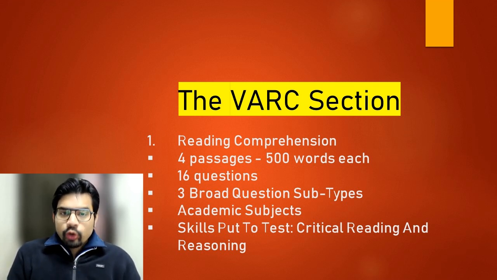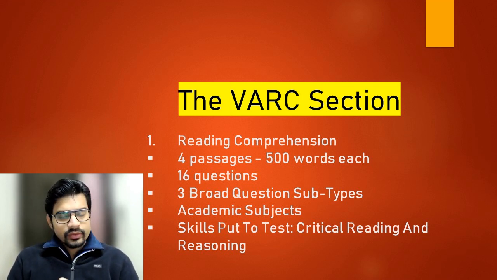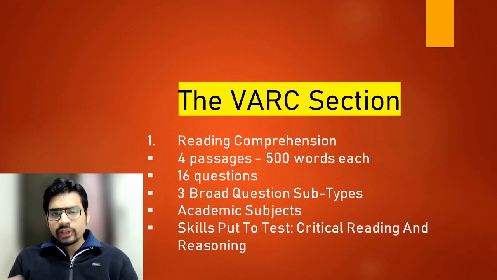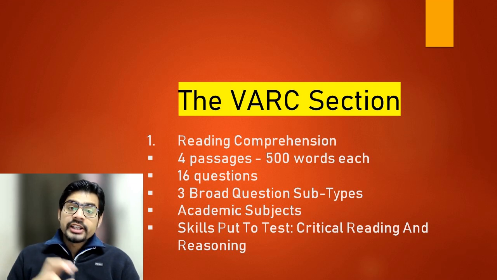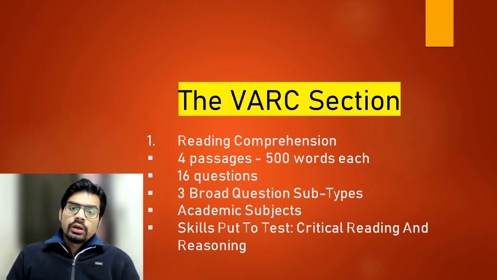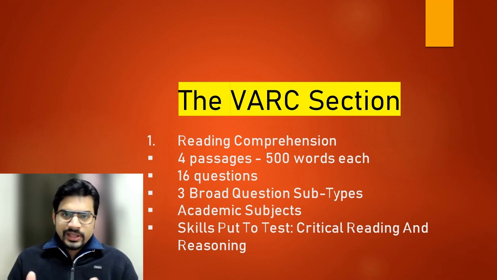The main types of questions that are asked in this RC section are main idea questions, which are basically about the essence of the passage, the main point made by the author. This question can be asked in different versions. What is the title of the passage? So if the question says, what is a suitable title for this passage? Essentially, it is asking you to identify the main point or the main subject of discussion. Another version, what is the central theme of the passage? So same as main idea. There are different versions of the same question.